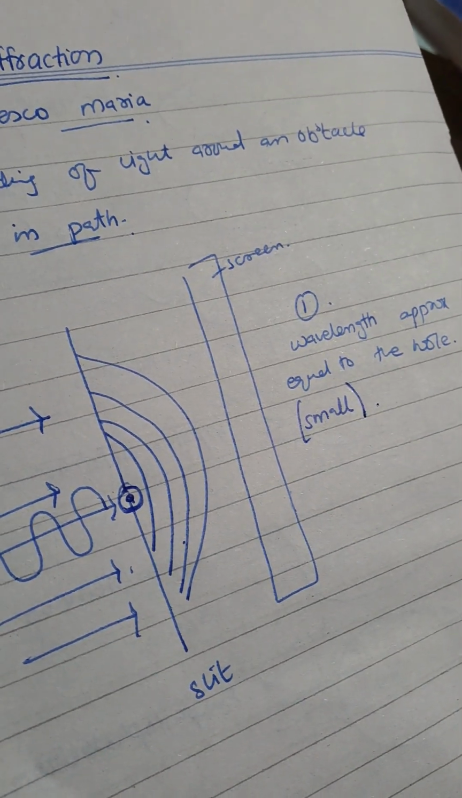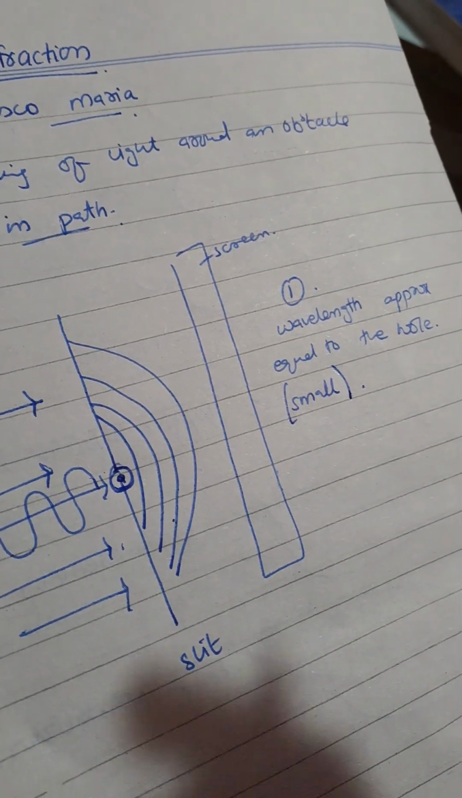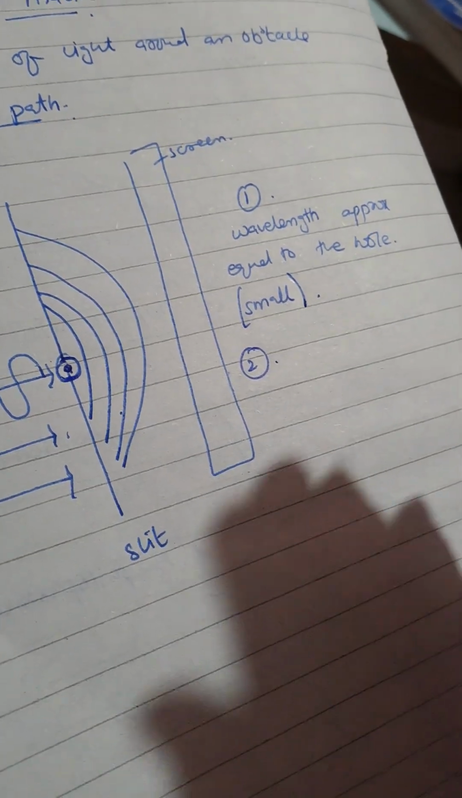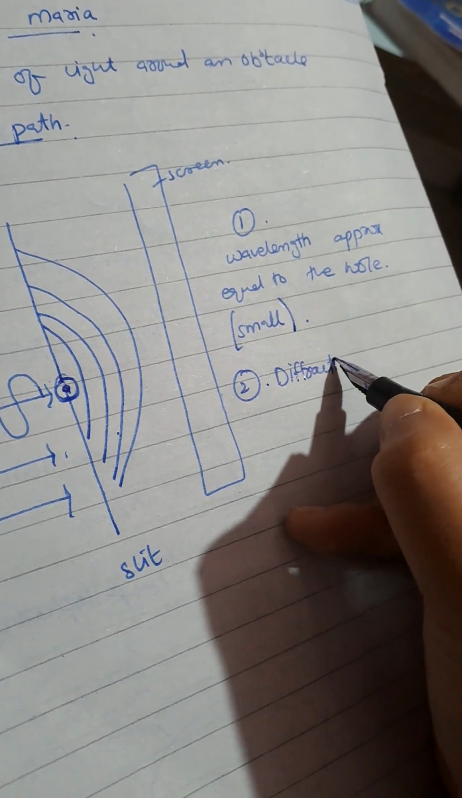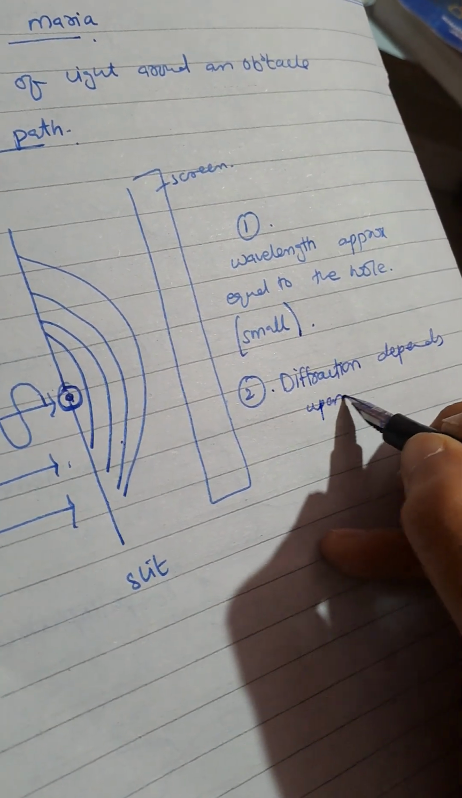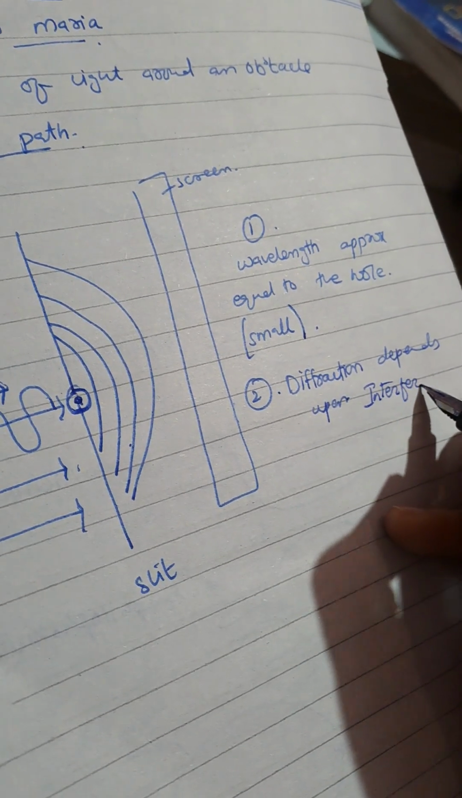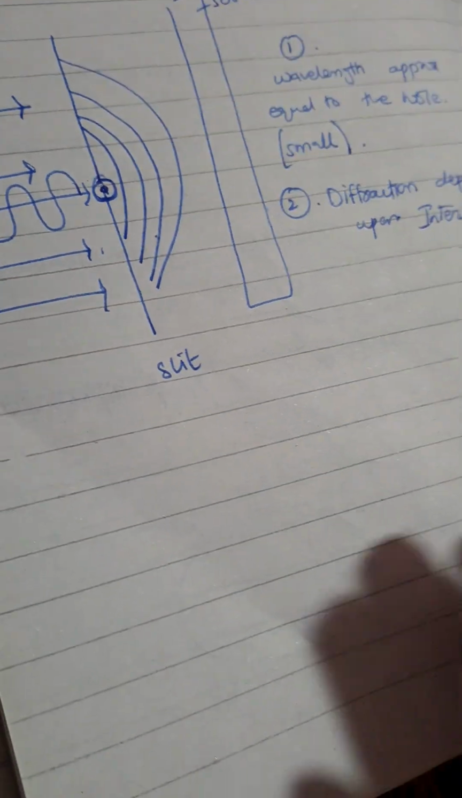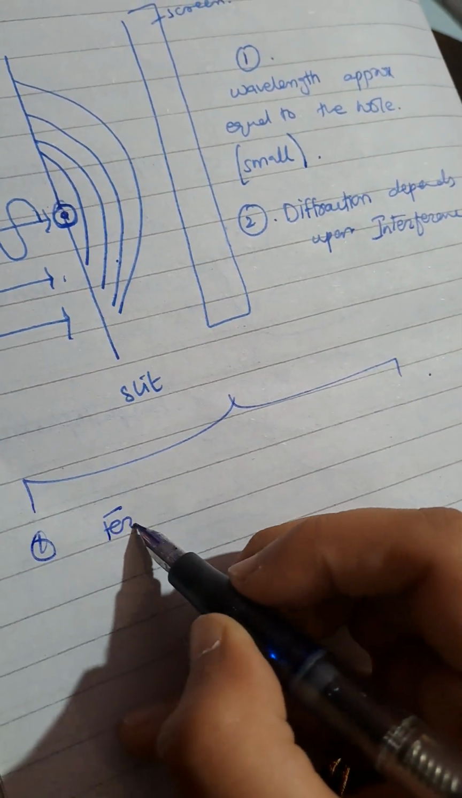And another important thing for diffraction is that without interference, diffraction cannot be possible. So another thing important for MCQs is that diffraction depends upon interference. This diffraction depends upon interference. Now we have two types of diffraction. First is Fresnel